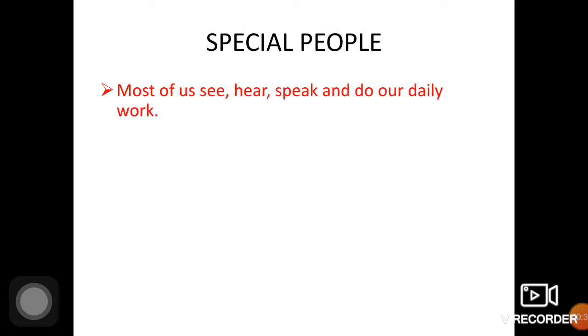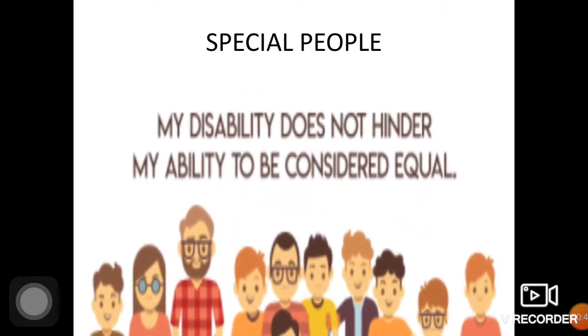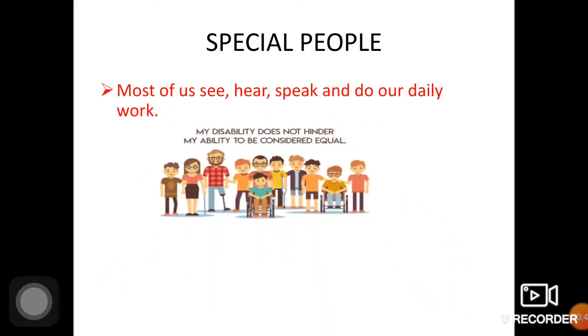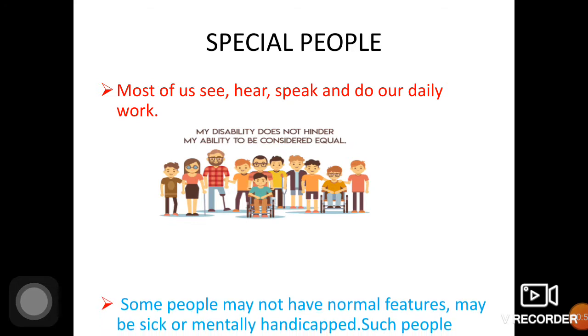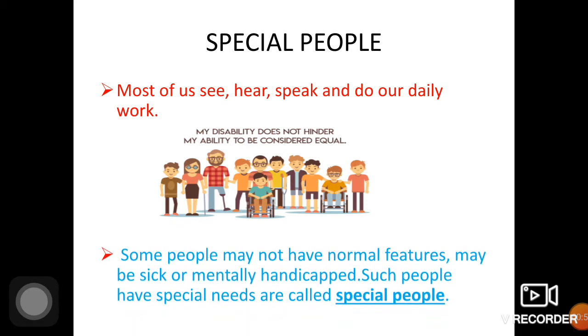Most of us are able to see, hear, speak and do our daily activities. And in this picture you would be seeing that a few people have no eyes, they don't have legs, or they cannot hear, they have some disability. So about them is what we are going to study in this lesson.